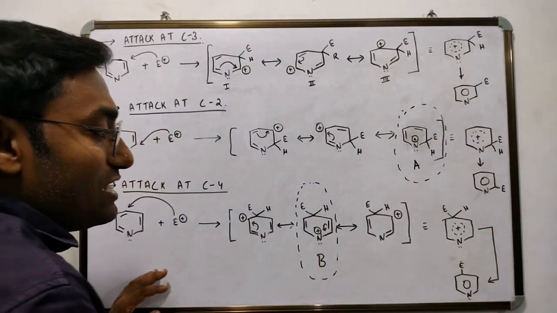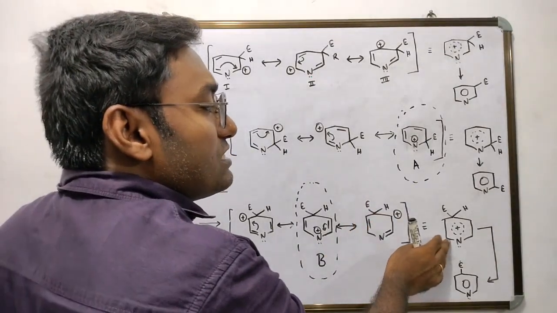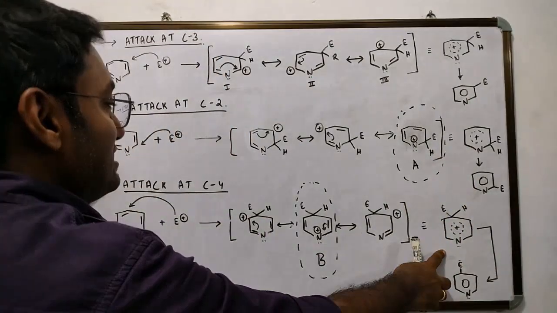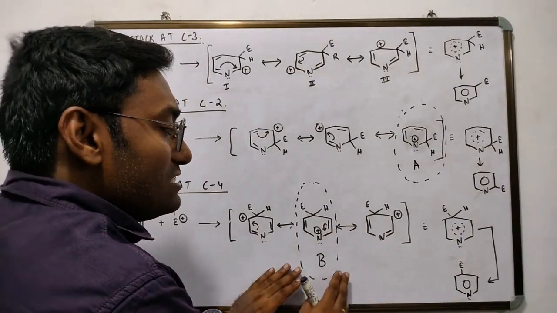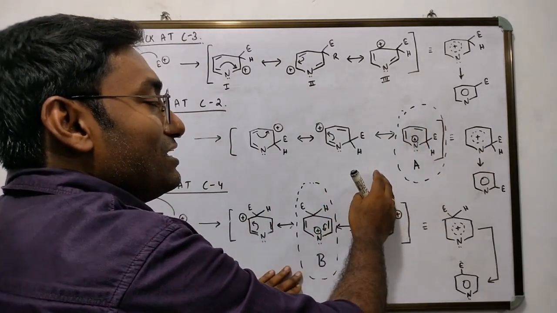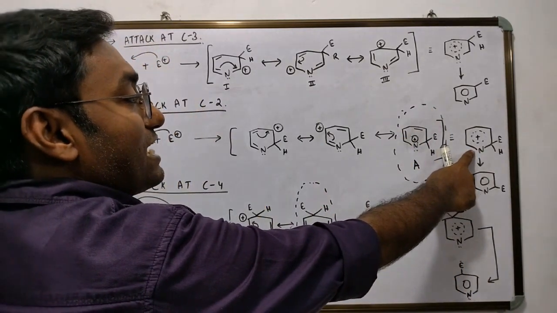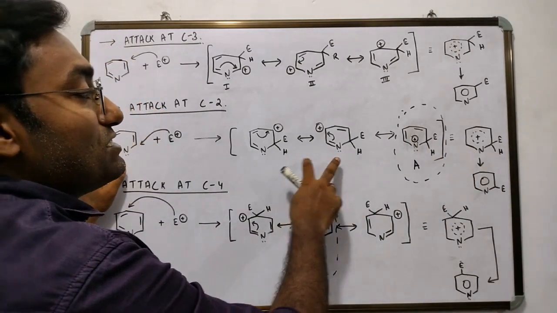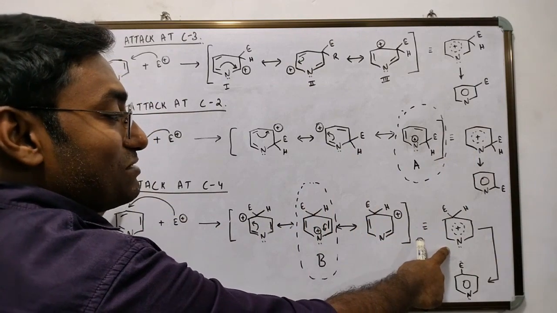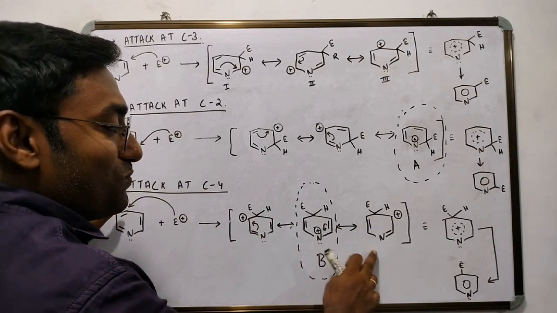It is for this reason that structure A and structure B have minimum contribution towards the resonance hybrid structure of the intermediate cations formed for attack at C2 and C4. Such is their contribution that it is regarded as nil. That is to say that the resonance hybrid of the intermediate cation for attack at C2 is a resonance hybrid structure of these two, and the resonance hybrid structure for the intermediate cation by attack at C4 is a resonance hybrid structure of these two.